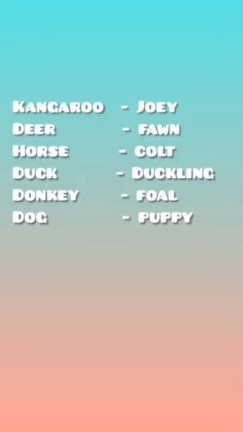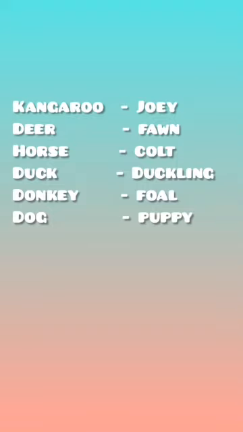So there is the homework for you. You should enlarge this table. You should add 10 more items to this table. How will you write? First you write the name of the animal, then you write the name of what we are calling their young one.